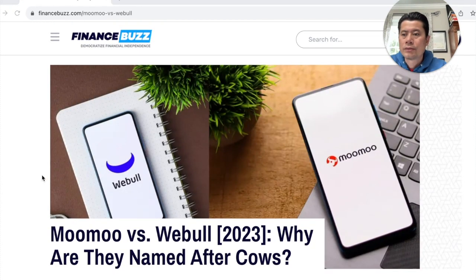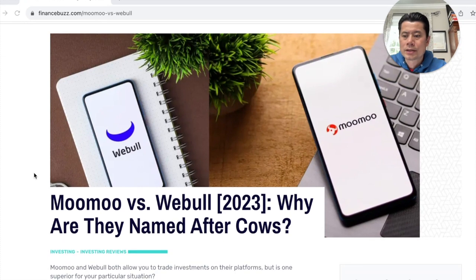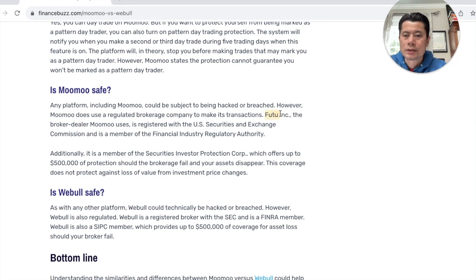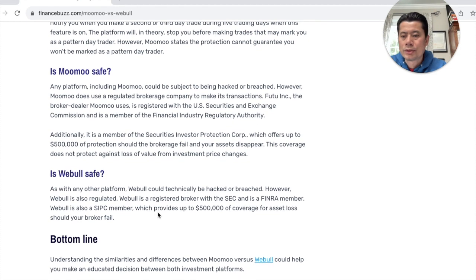All right, here's another one from Finance Buzz, a personal finance article written online. This is from Lance Cawthorn. He wrote this article here. Moomoo is a fintech under Futu Inc., registered with the U.S. Securities and Exchange Commission as a member of the Financial Industry Regulatory Authority. And Webull is part of the Securities Exchange Commission membership. Both companies were incepted in 2017 and 2018, respectively. Webull is mostly based in the United States.